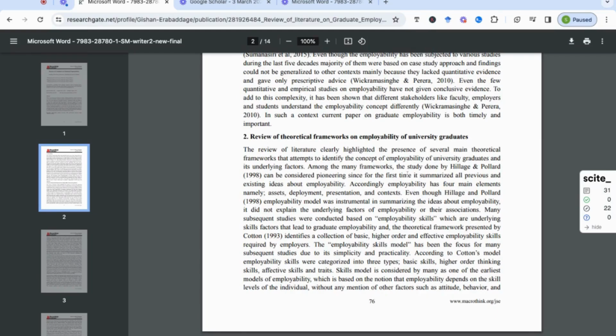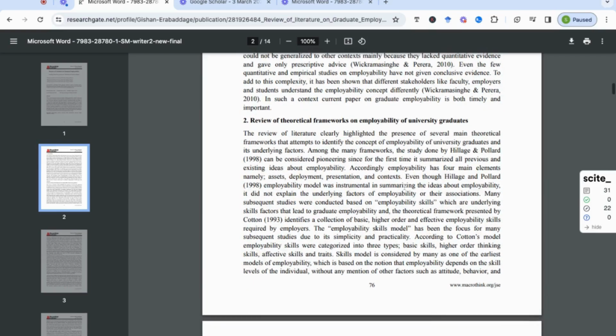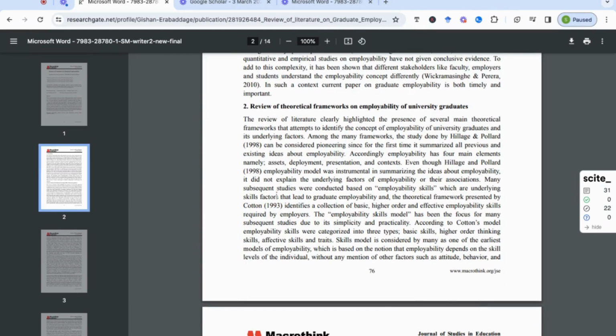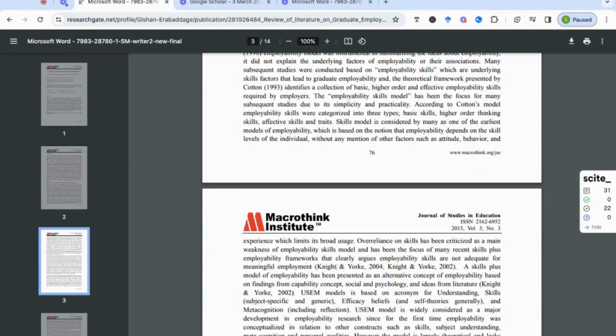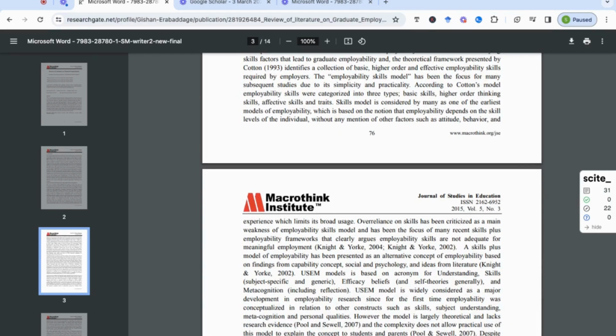And then among the many frameworks, the study done by Hillage and Pollard, for example, 1998, can be considered pioneering, since for the first time it summarized all previous and existing ideas about employability. And then it goes on to talk about different authors, and it mentions here Cotton, 1993, and their employability model, and then the concepts of Knight and York, 2004.